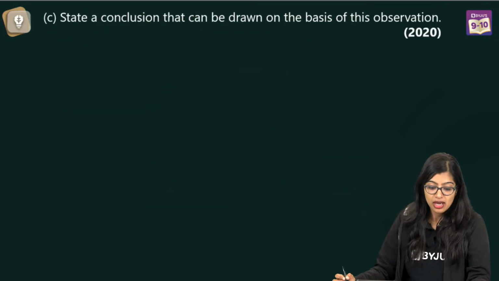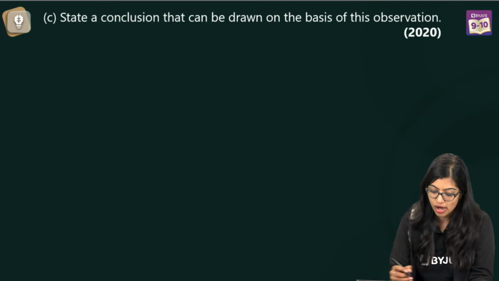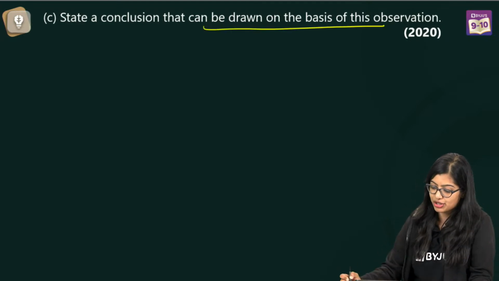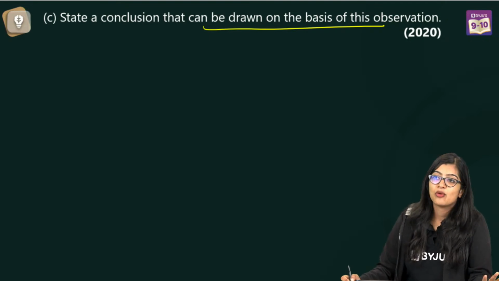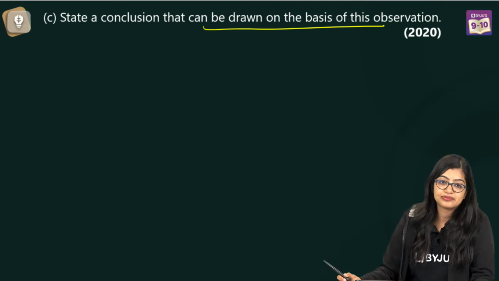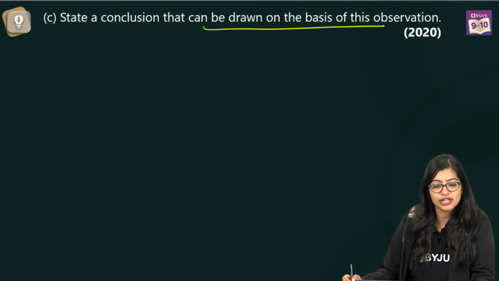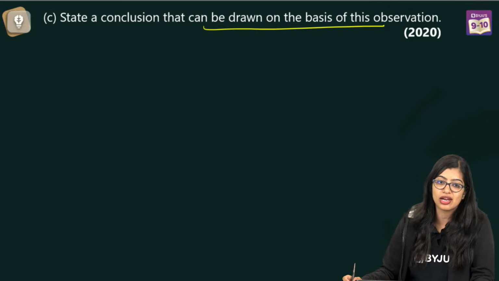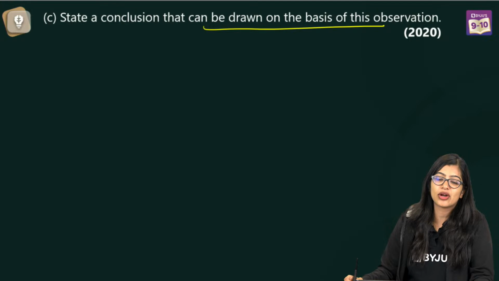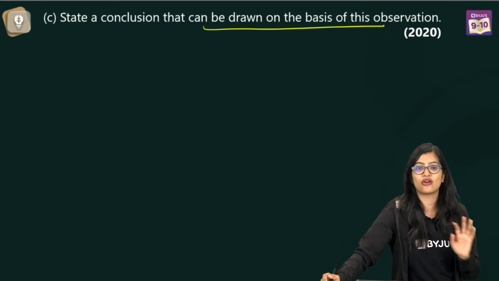Very good. Now moving on to the last one. State a conclusion that can be drawn on the basis of this observation. What can we observe from this? Yes, Pratik, I'll tell you about the laws. Don't worry. We'll finish solving the questions first. Exactly, Vinita. 75% tall and 25% short. So at the end of the day, everything circles back to the law of segregation and law of dominance.